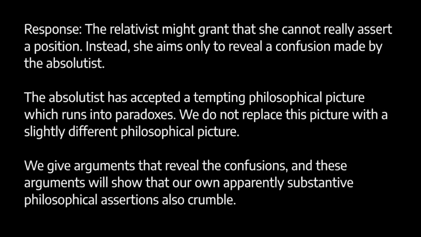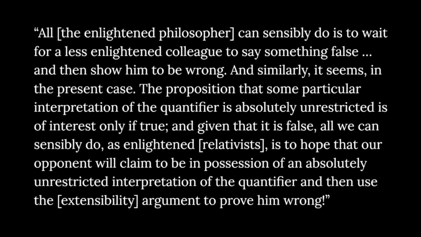So Kit Fine, in his paper Relatively Unrestricted Quantification, summarizes this Wittgensteinian idea as follows. There is therefore nothing for the enlightened philosopher to assert that is both true and of interest. All he can sensibly do is wait for a less enlightened colleague to say something false, though potentially of interest, and then show him to be wrong.